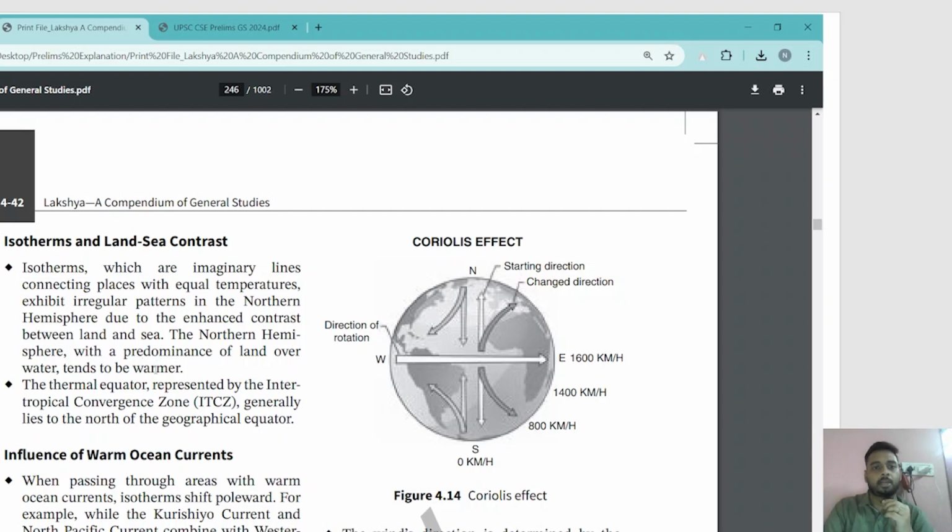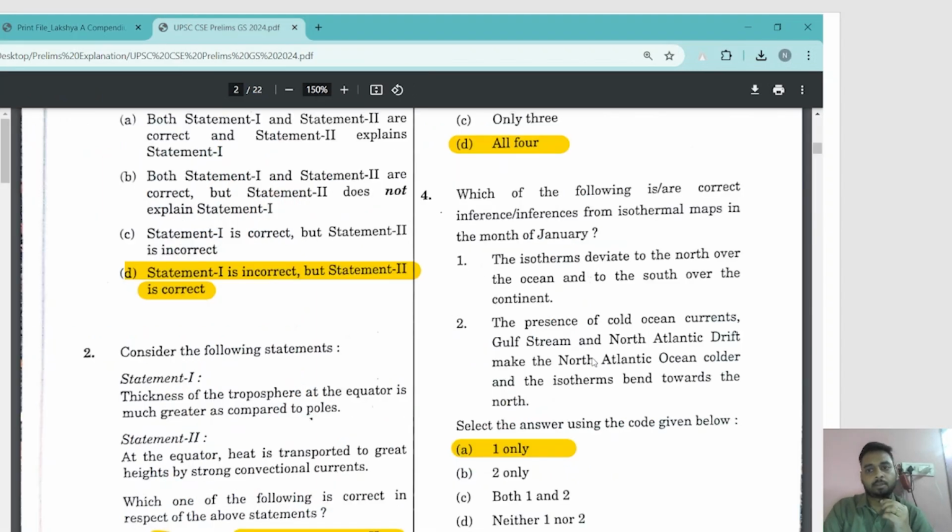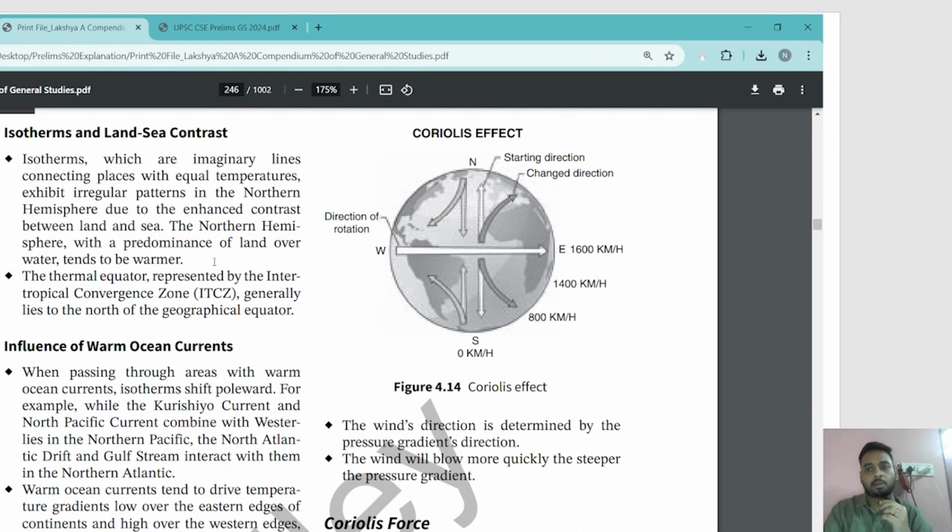See, isotherms and land contrast. The northern hemisphere with a predominance of land over water tends to be warmer. The reason is that the northern hemisphere has more land mass, and it is the property of water to get heated more slowly and cooled down more slowly, while land gets heated faster as compared to water. So obviously the isotherms would deviate to the north over the ocean and to the south over the continent. So statement 1 is correct.